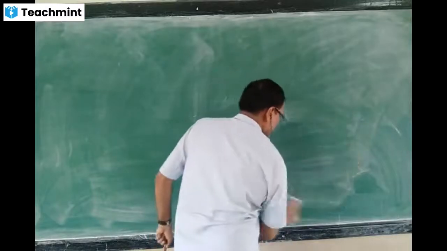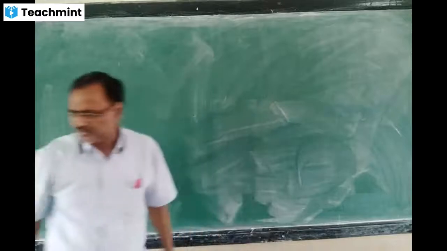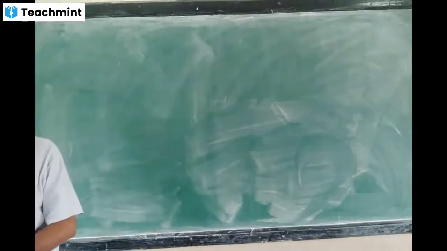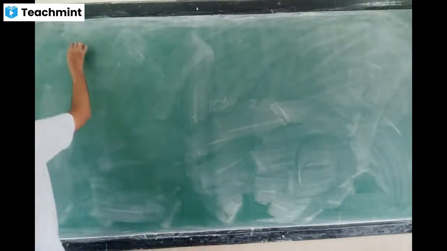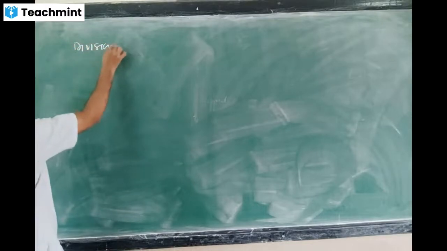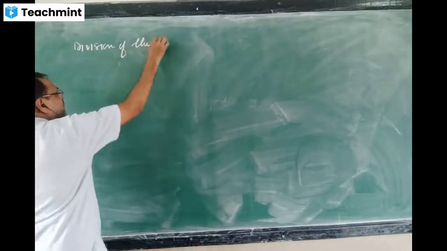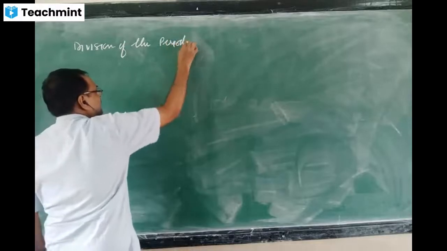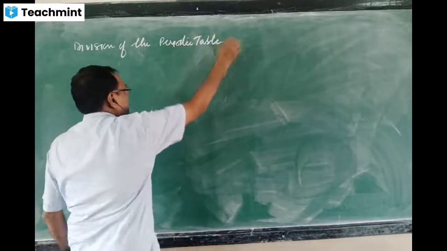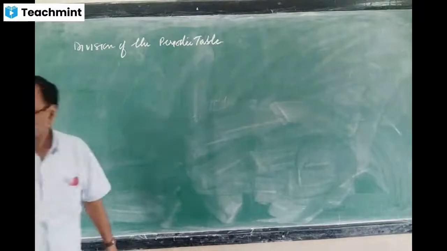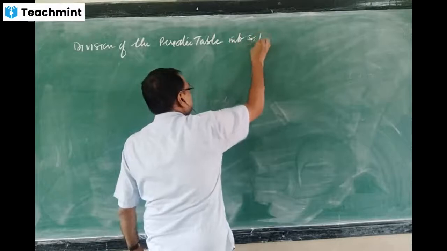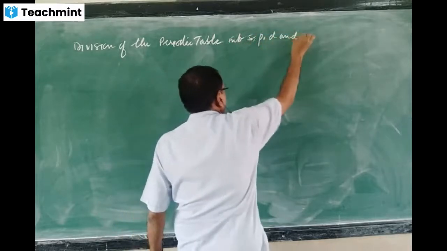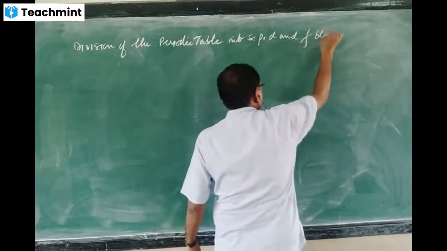Now, next topic, that is given on page number 173: division of the periodic table into S, P, D and F blocks.